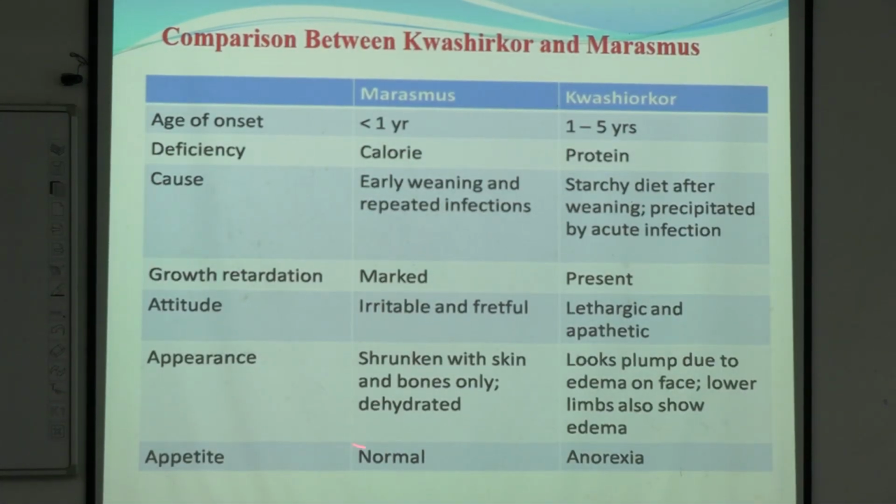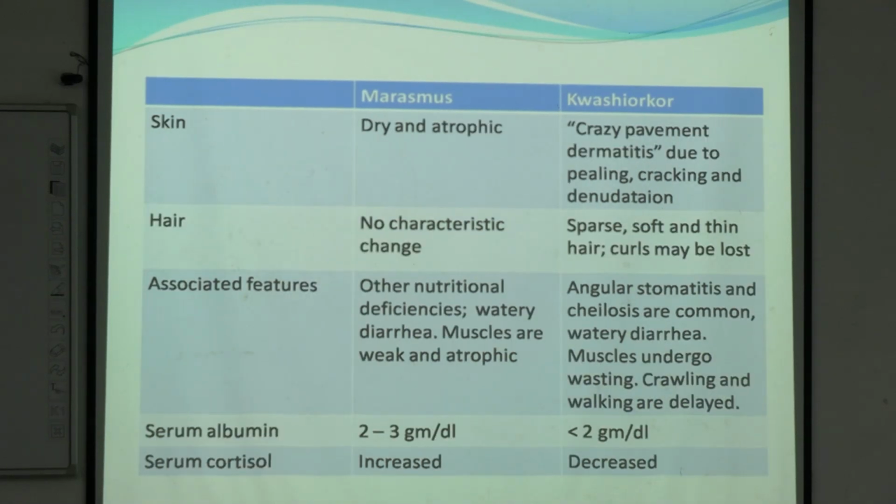In case of marasmus, the appetite is normal, but in case of kwashiorkor, there is anorexia or loss of appetite. In case of marasmus, there will be dry and atrophic skin, whereas in kwashiorkor there will be dermatitis, peeling and cracking of skin, known as crazy pavement dermatitis. Short note, short question, MCQ can come from this. The crazy pavement dermatitis can be seen in the options.